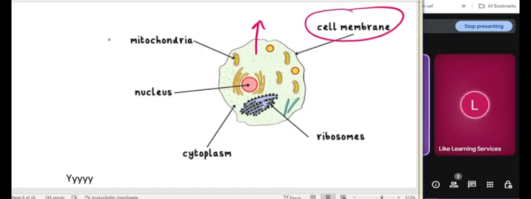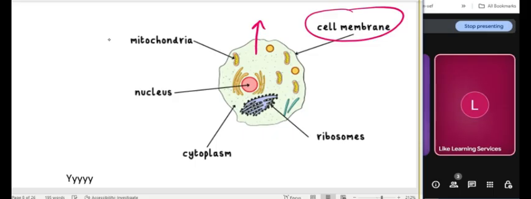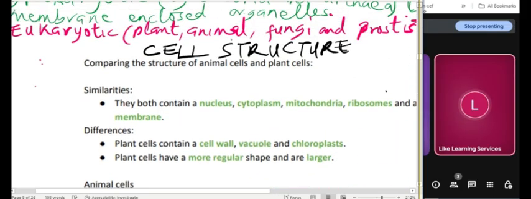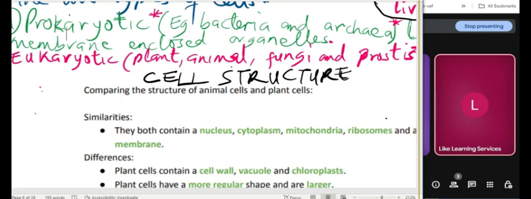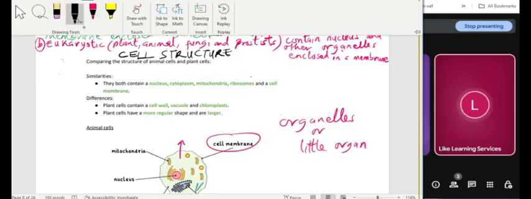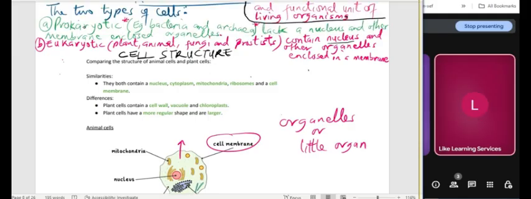When you have these organelles with a nucleus covered by the membrane, we say it is a eukaryotic cell. A eukaryotic cell has a nucleus. As you can see, it contains a nucleus with the organelles covered inside by the membrane.